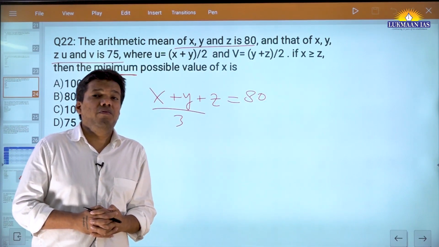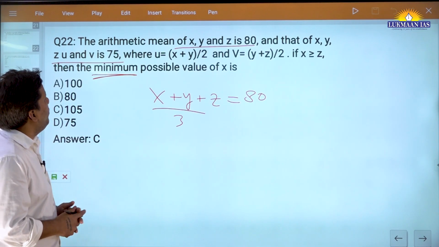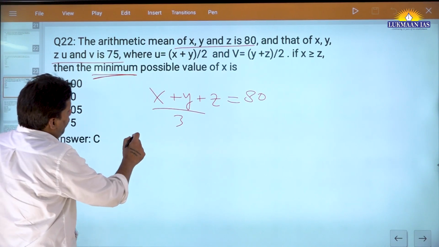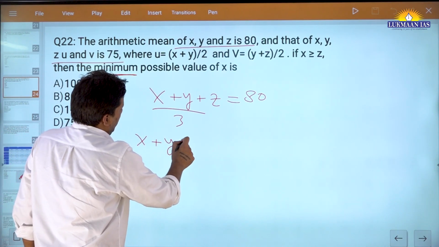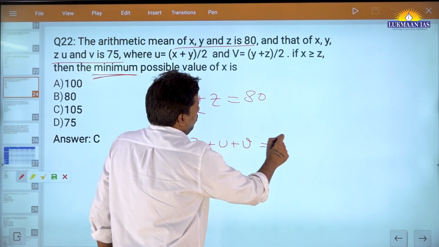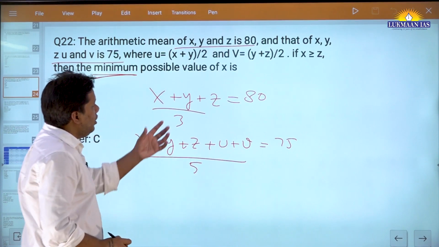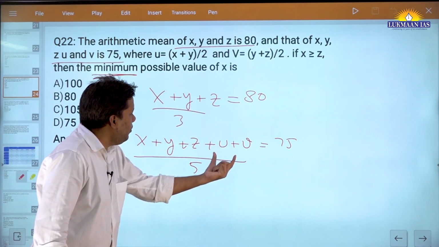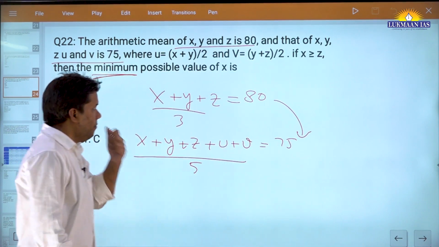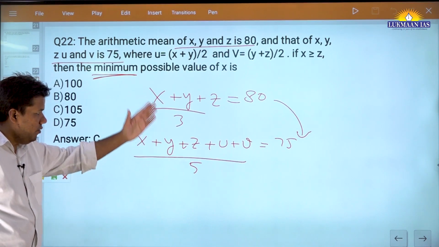not 150, even, see what is happening, even less than 150, because the mean of x, y, z, u, v is equal to 75 into 5. So what is happening when you added only u plus v in this, the mean has come down by 5, right? So see, this is very, very important when we will do averages.